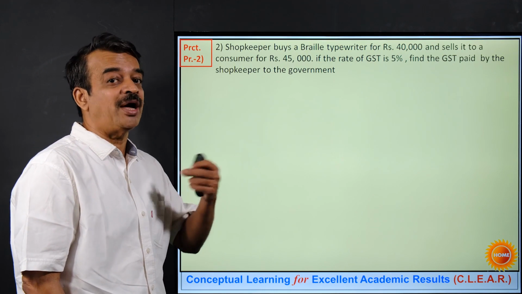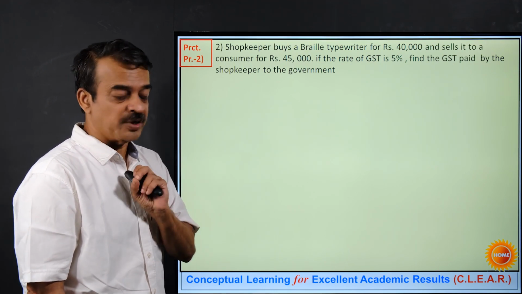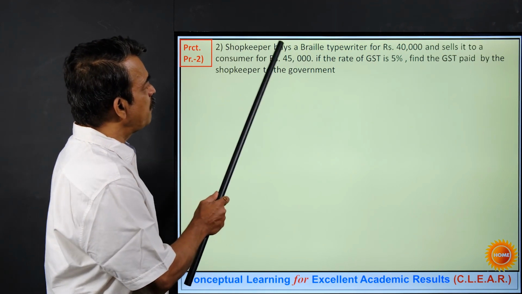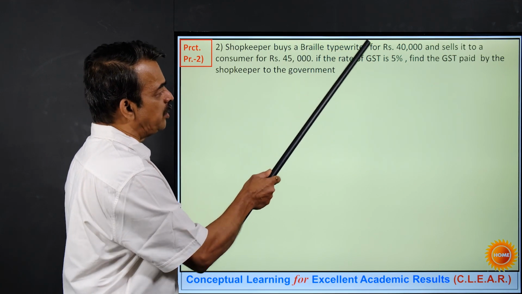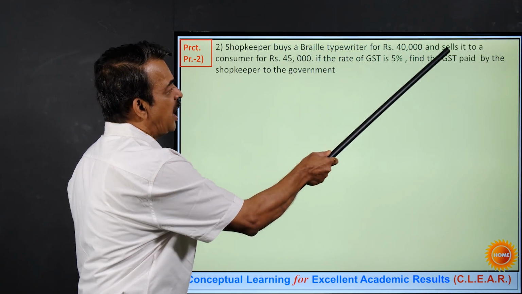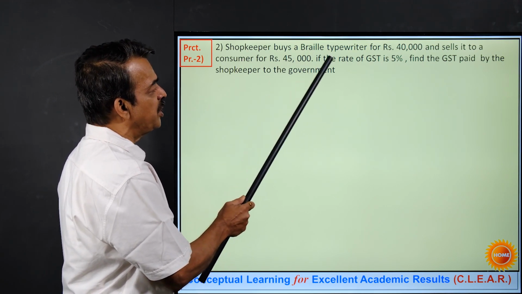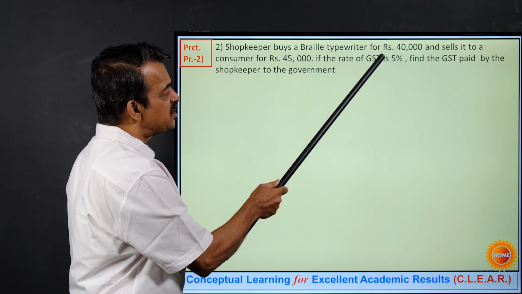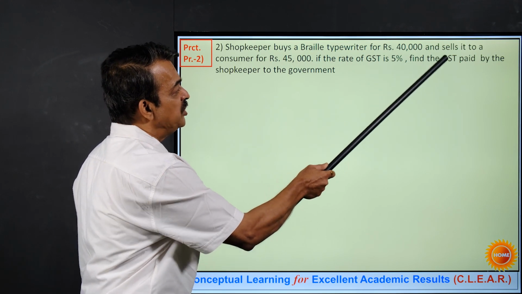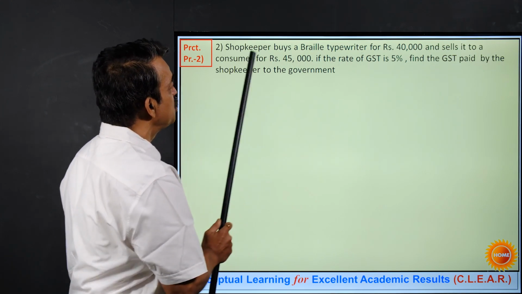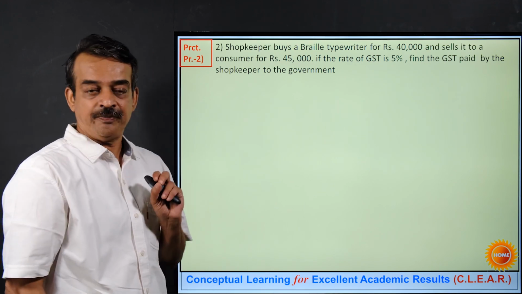Let's see this question. But this is not same as your previous. Okay, this is a bit different question. Shopkeeper buys a Braille typewriter for rupees 40,000 and sells it to the consumer for rupees 45,000. If the rate of GST is 5%, find the GST paid by the shopkeeper to the government.